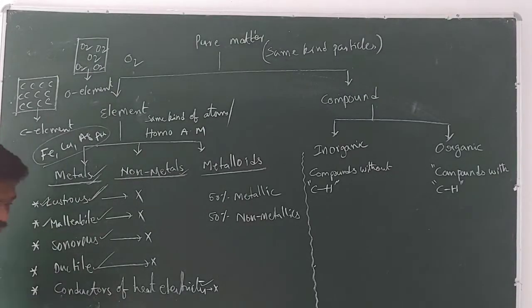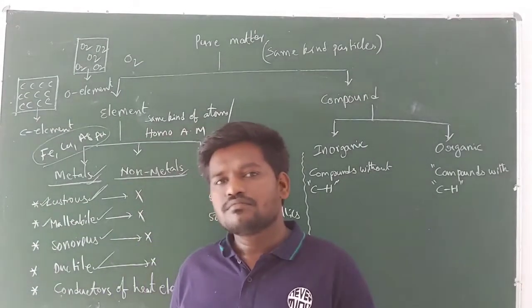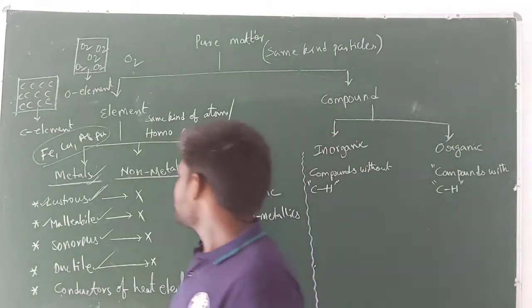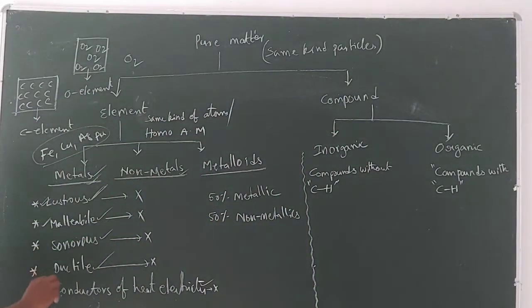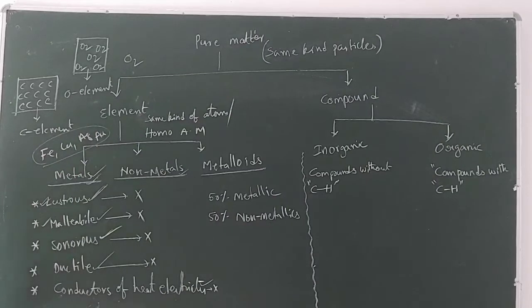A particular element which gives a lot of sound when hit on its surface with a hammer has sonority. The elements which exhibit this property are known as metals. When you hit these metals, they give more and more sound, and that sound can travel a longer distance.